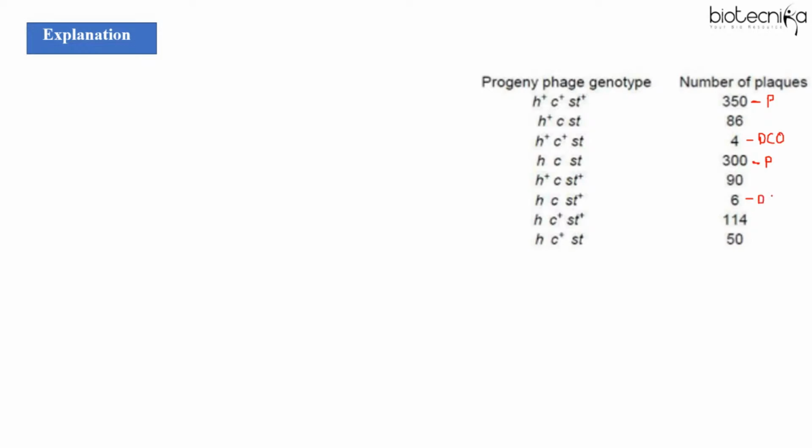So according to the flowchart that I gave you, the steps I gave you, the first is we have to identify parental and double crossover. That part we have done. Now you have to find the gene order, whether the gene order given is correct or not. So I told you, you can consider any parental. Chosen this one, and let's say this one.